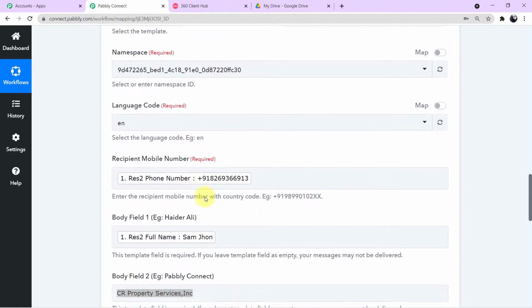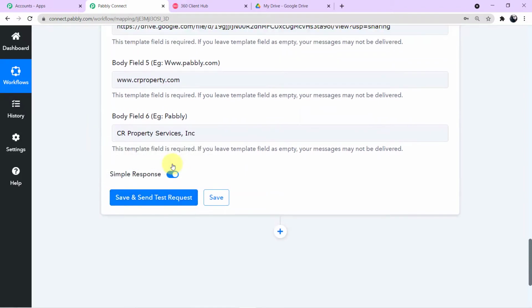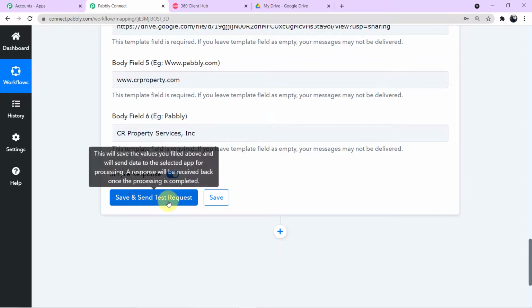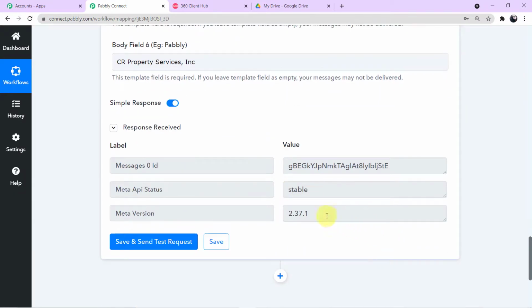Now guys, what we will do, we will click on save and send test request, and we will see if a WhatsApp message has been received by the customer or not. So first click on save and send test request, and we will see if the responses are positive or not. Let it load for a second guys, please. Yes guys, you can see the responses are completely positive as there is no error showing.